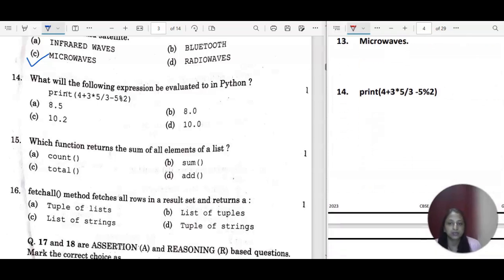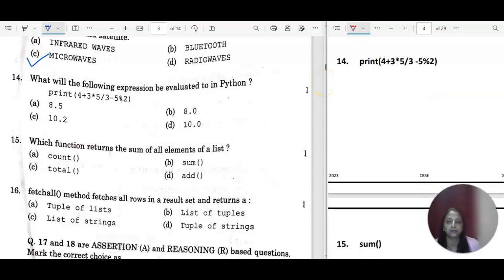So here the print statement is given. One expression is given under this print statement, and we have to evaluate the answer for this. So let us start doing it. As you know, multiply and divide both have the same priority. So let us start with 4 plus, going for multiplication here. 5 into 3 is 15, by 3, minus 5 modulus 2. Now we have 4 plus 15 by 3, which is 5.0, minus this also you do it. The remainder is 1 only.